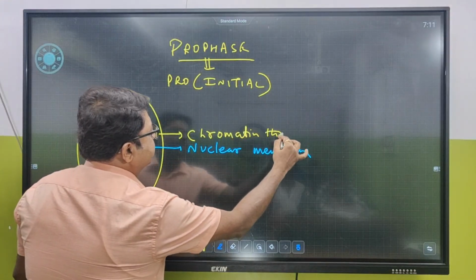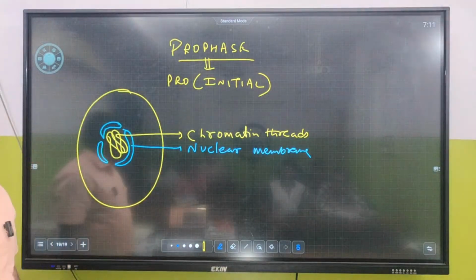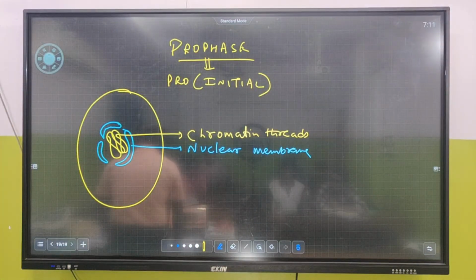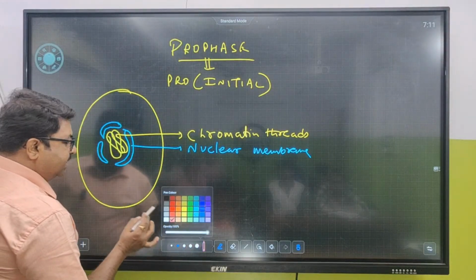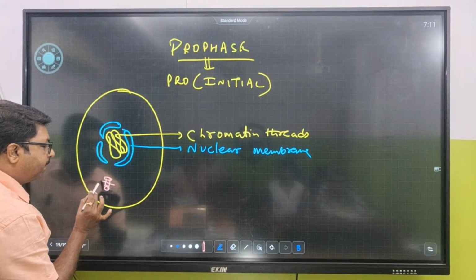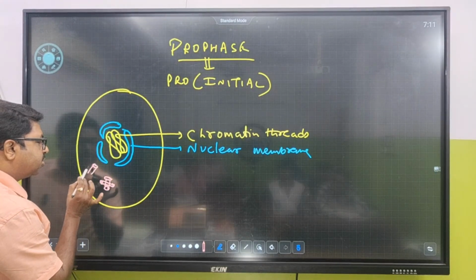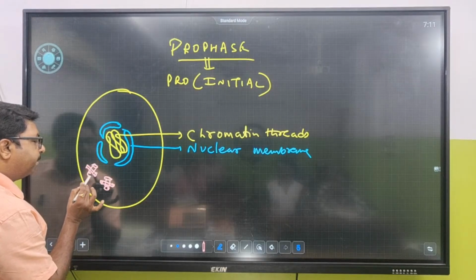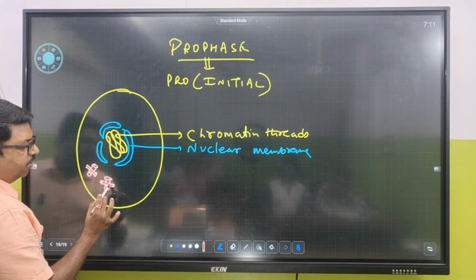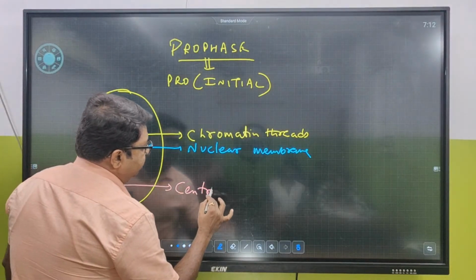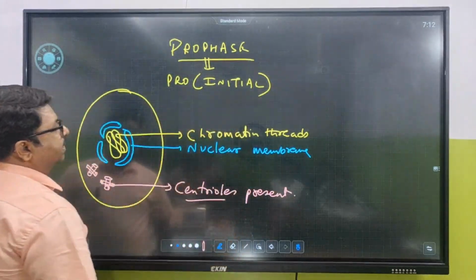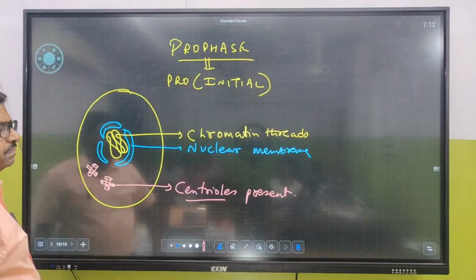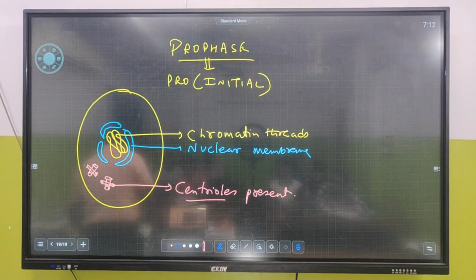Chromatin threads are present. In the initial stage, these chromatin threads are present here. So they have got a nuclear membrane, chromatin threads, and then there are two centrioles present. These centrioles are present inside the cell in the initial stage, when the cell enters the prophase stage. So when the cell enters prophase, what is going to happen? This was the first stage.